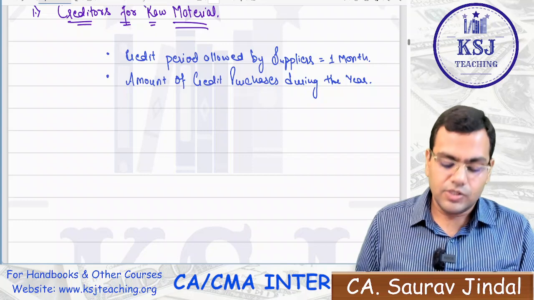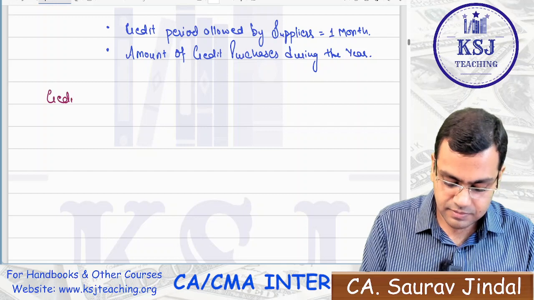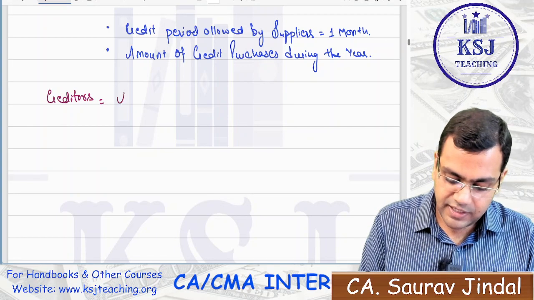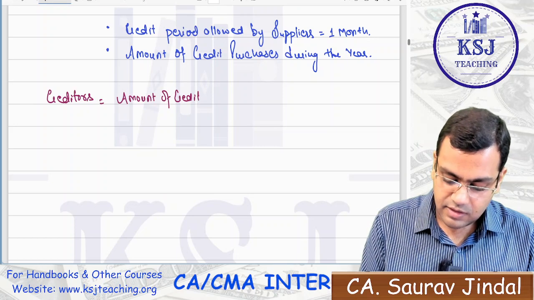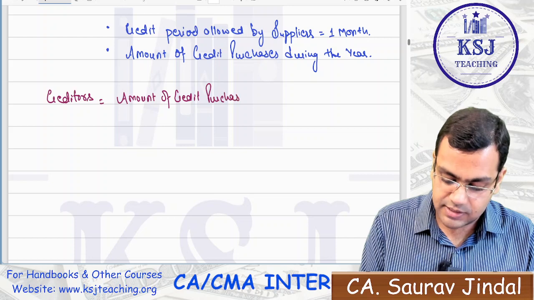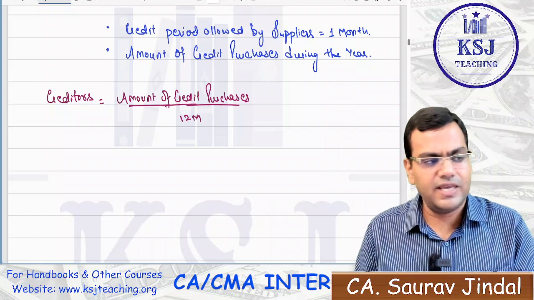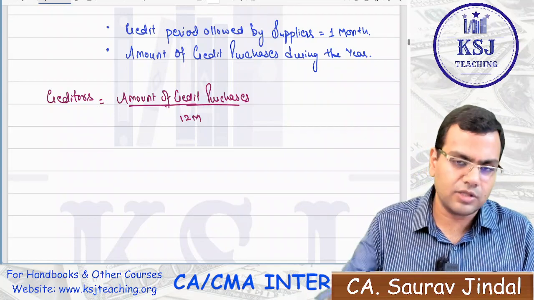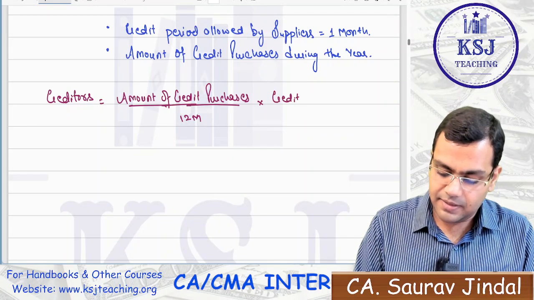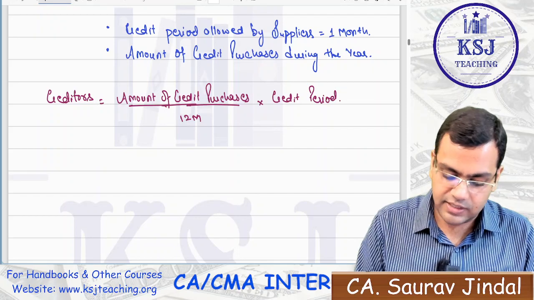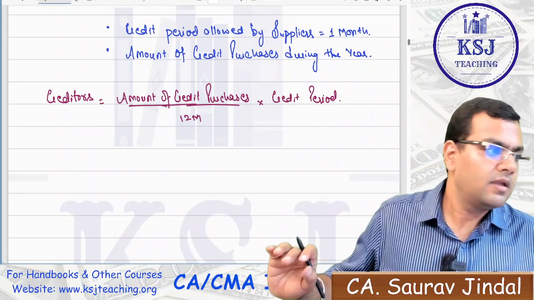Clear? So how to calculate the value of creditors? The value of creditors is the amount of credit purchases, divided by 12 months, or if it is in weeks, then 52 weeks, or 360 or 365 days, multiplied by the credit period. This is how you will calculate the value of the creditors. Clear? Sir, is this done? The creditors is done? No.